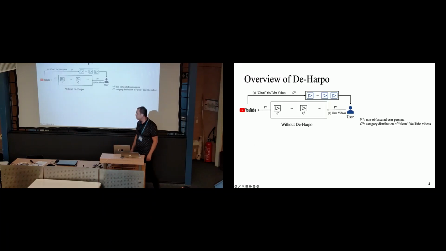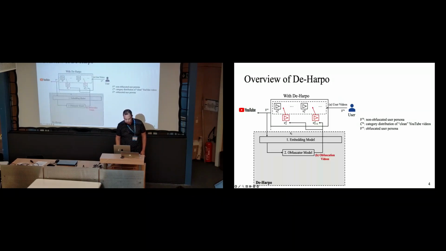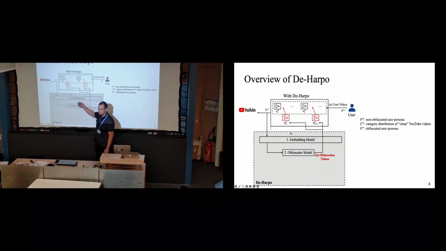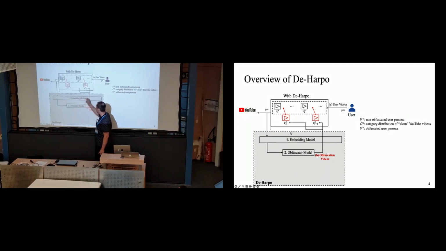So this is the overview of Harpo's design. Without Harpo, the user has a bunch of videos, V1, V2, and so on, that YouTube will have access to. Our obfuscator uses an embedding model that I will explain in a little bit, and then injects these red videos into the user's watch history. So it interleaves these videos into the user's watch history, and YouTube now gets access to this VO, which is the obfuscated watch history of a user.